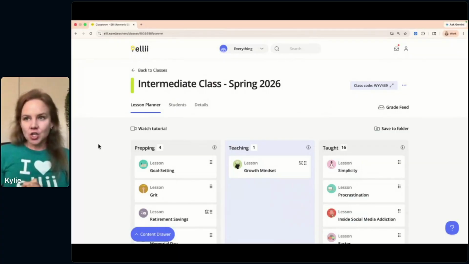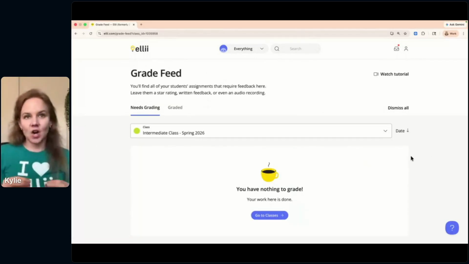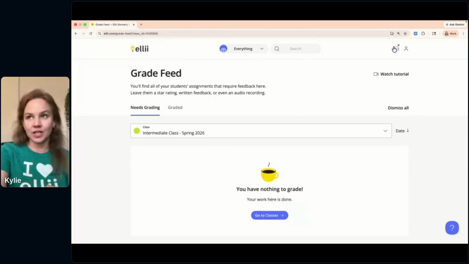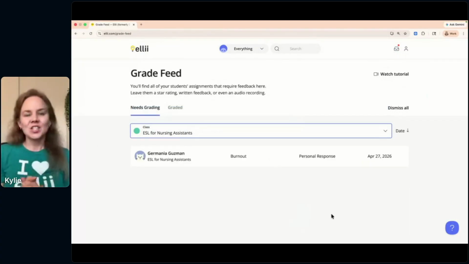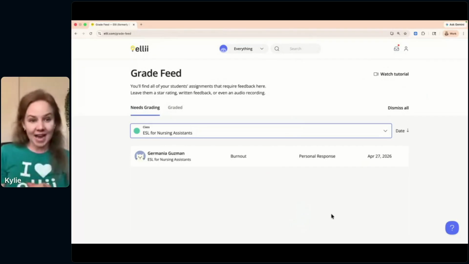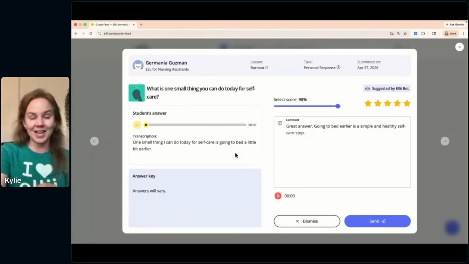A couple of things to note is that your grade feed here is where you will see any tasks that are open-ended writing and speaking tasks. You'll see I don't have anything for this class in particular, but I'm going to go to all of my classes here, which I think I have something for an ESL for nursing assistants. Yes. So one of my students for a different class had a personal response task, one of those speaking tasks from this burnout lesson. So I, as the teacher, need to grade it.